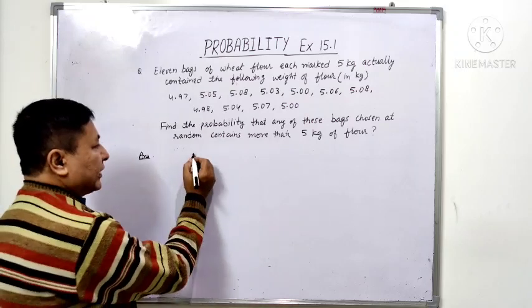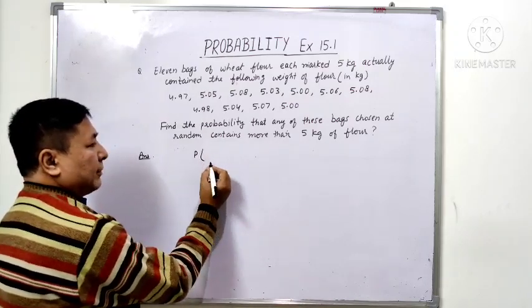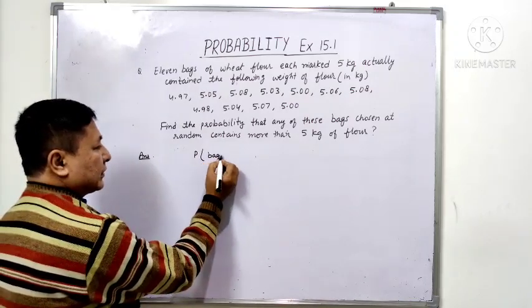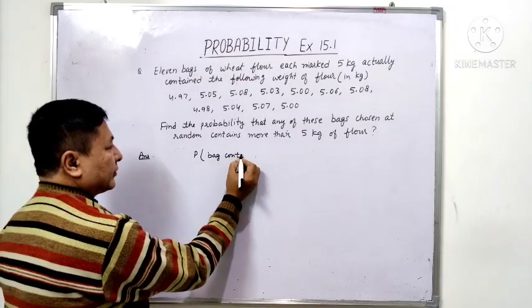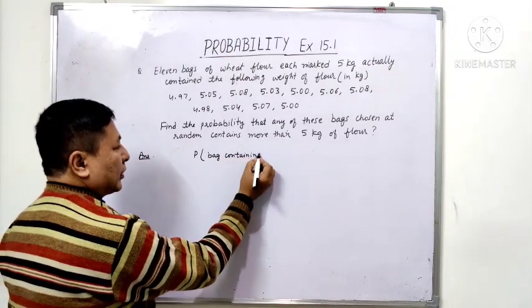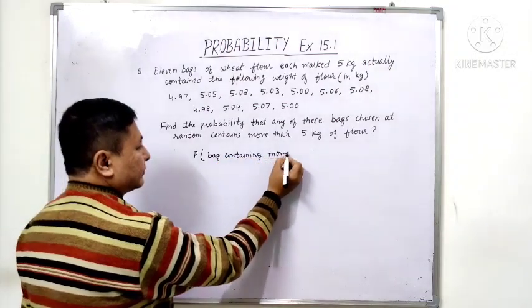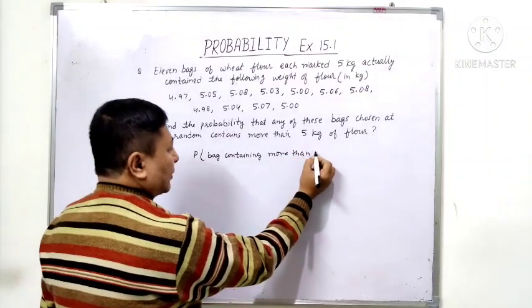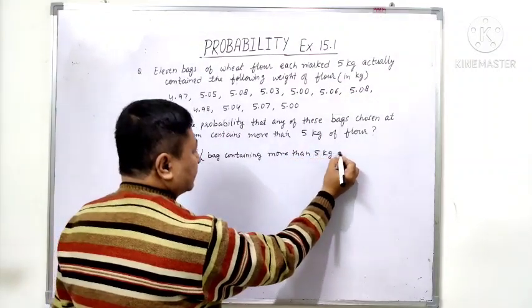So here we have to find the probability of a bag containing more than 5 kg of flour.